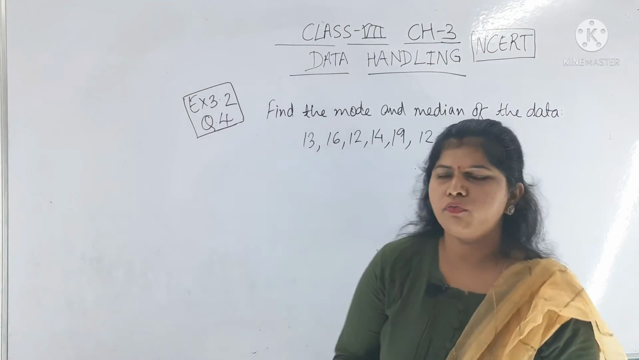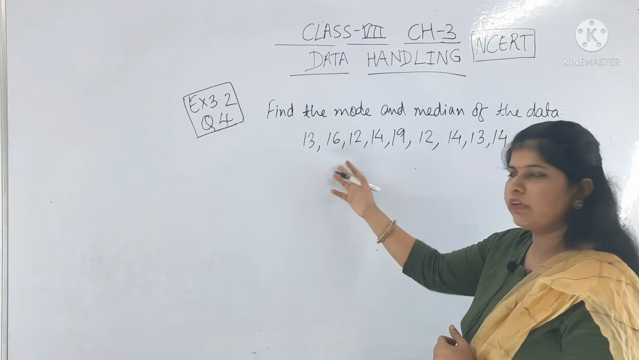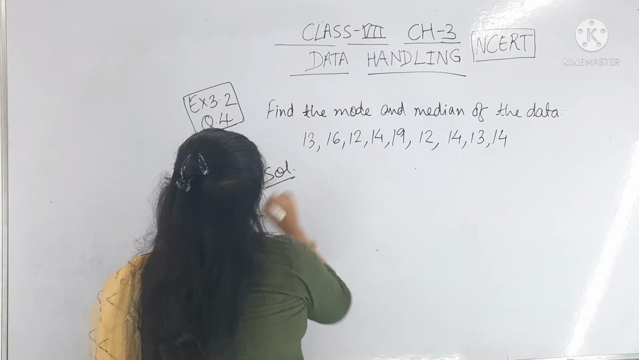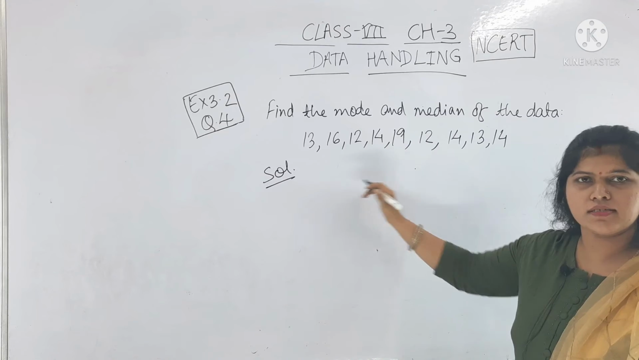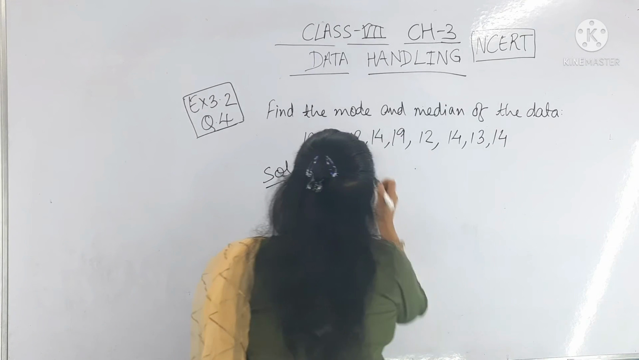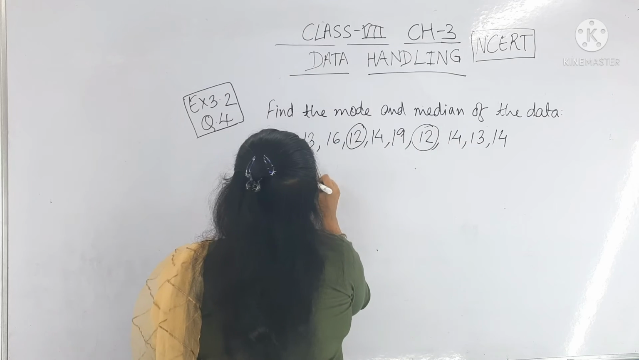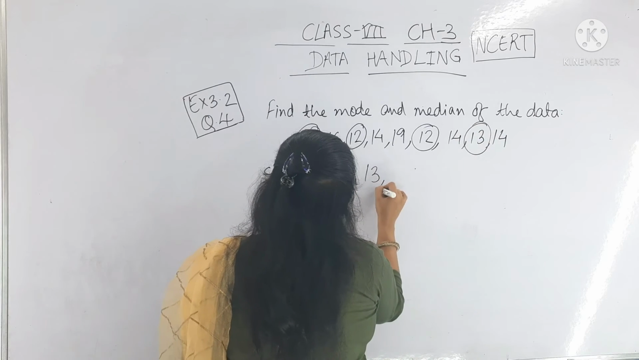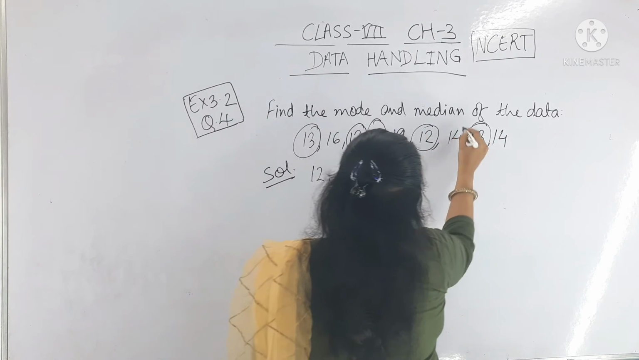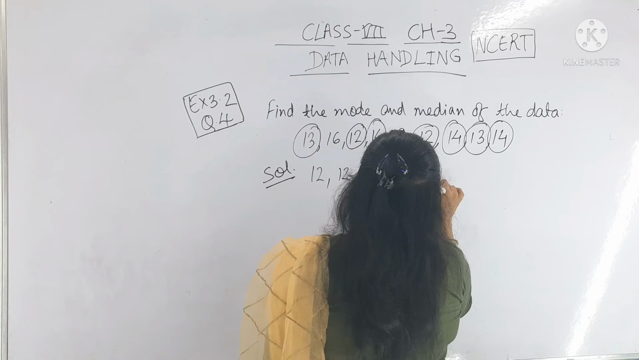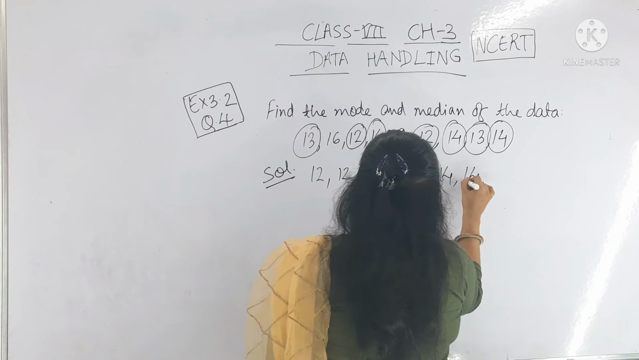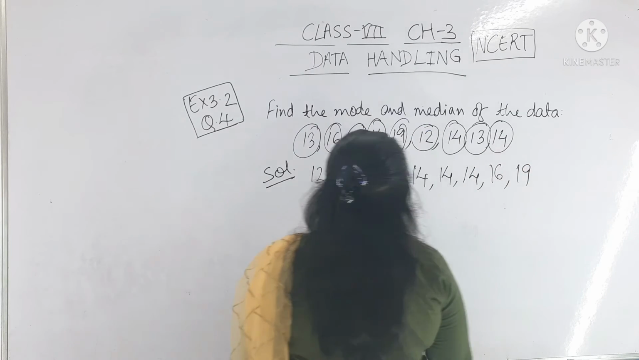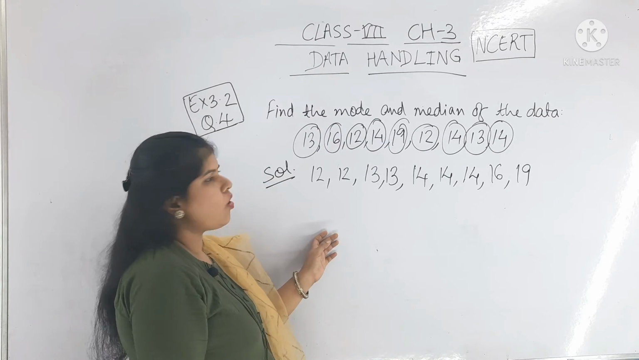Next question is question number 4. We have to find the mode and median of the given data. This is the data given. What is our first work? We have to arrange this in ascending order. So here 12 is 2 times, that is the lowest number. 13 is 2 times. 14 is 3 times. Then 16, then 19. So we have arranged in ascending order.